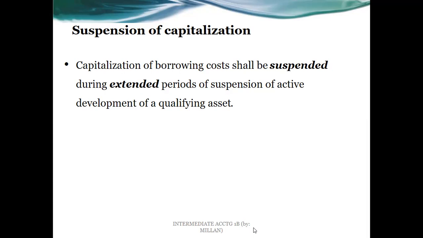So normal things would not stop active development. In that case, we still have to continue capitalizing borrowing costs. However, if, for example, there's already a delay over extended periods of time for the active development, then we are going to suspend the capitalization.